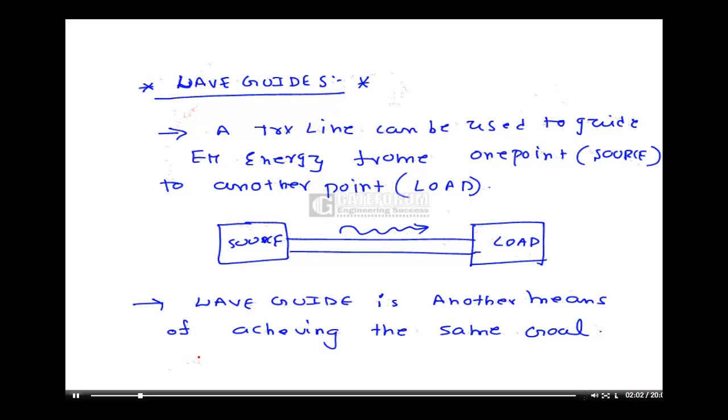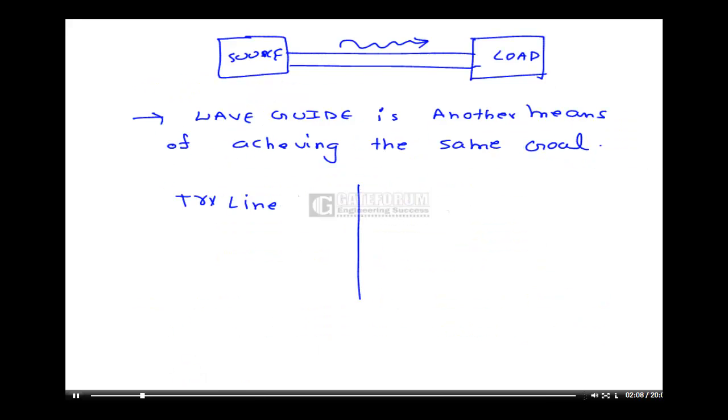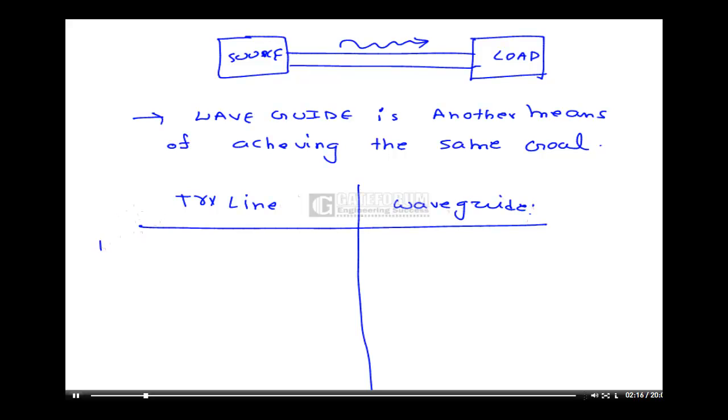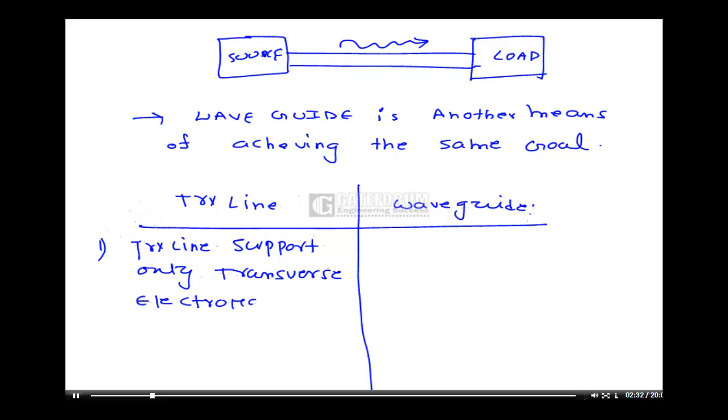The basic difference between transmission line and waveguide is, the first point, a transmission line supports only transverse electromagnetic waves, or we can say TEM waves.